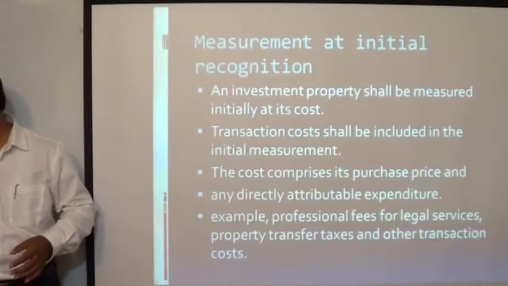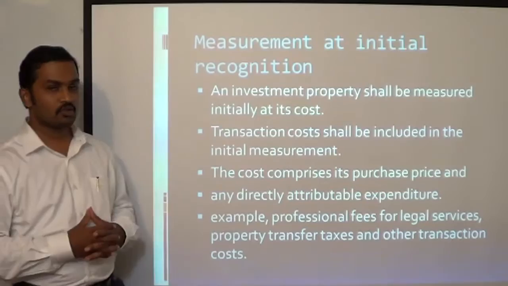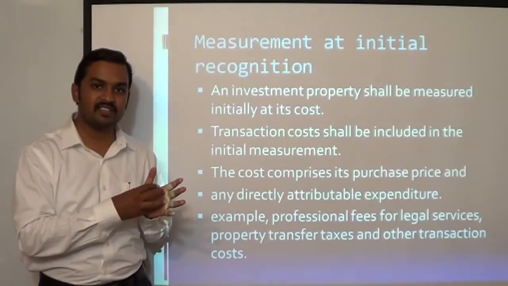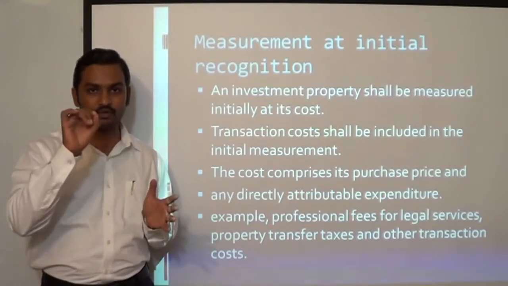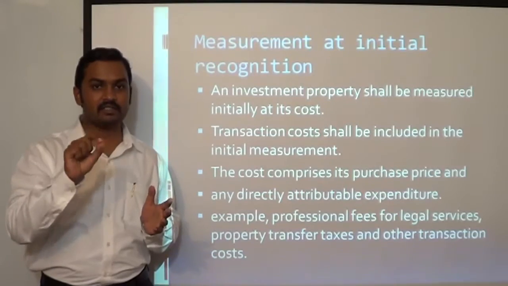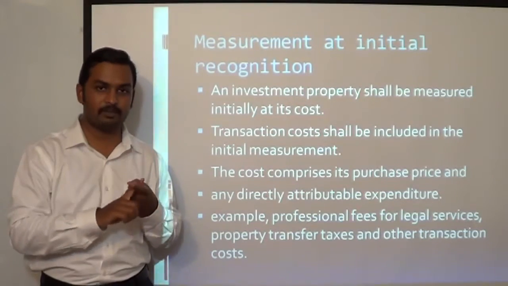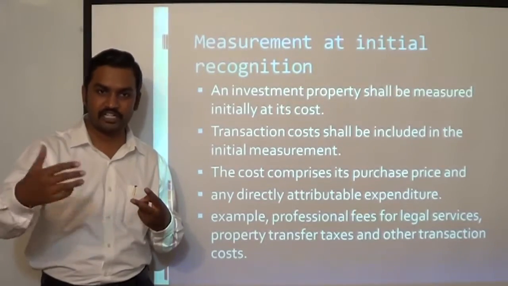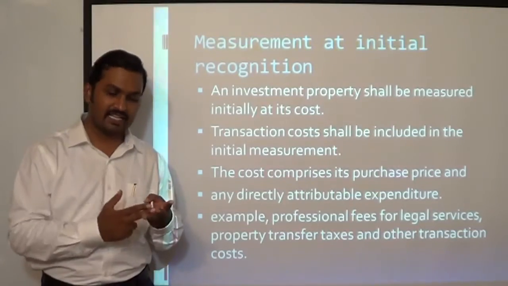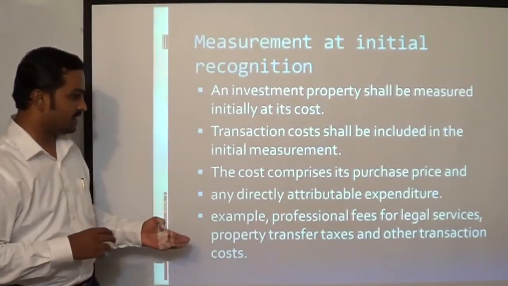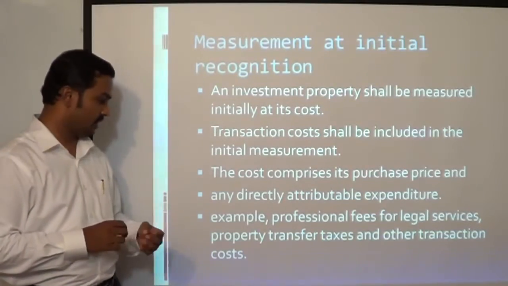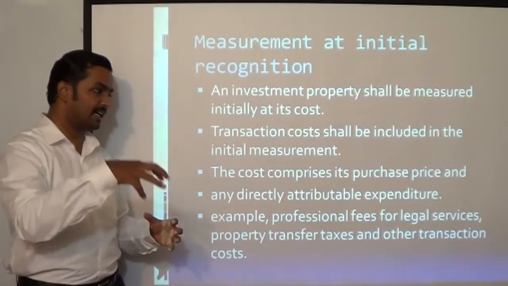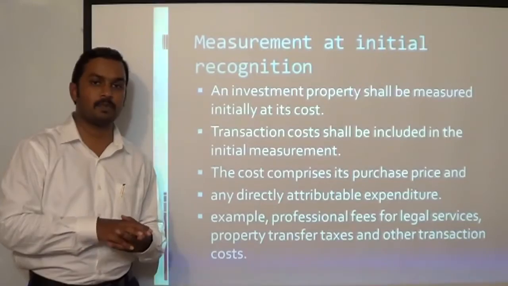Okay. Next, measurement at initial recognition. So let us suppose I have satisfied the definition of an asset. I want to recognize the investment property in my books of account as an asset. At what value should I recognize it? The standard says at acquisition cost, purchase cost. That means you have to add purchase price, the price you have paid to acquire the investment property, transaction cost. If you have incurred any transaction cost, those transaction costs can be added. Any directly attributable costs, like you are paying some professional fees for legal services, you have paid some property transfer taxes and other transaction costs, such costs which are directly attributable to the acquisition of the asset can be added as part of cost of the asset.